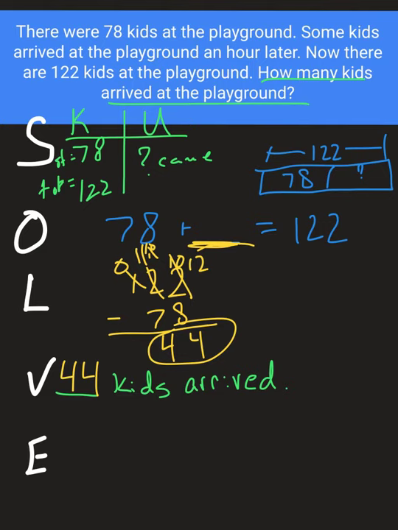Biggest key here, yes, it's a join problem, but we're subtracting to find that change unknown. We don't know how many kids came. All right, hope this helps you in today's problem.